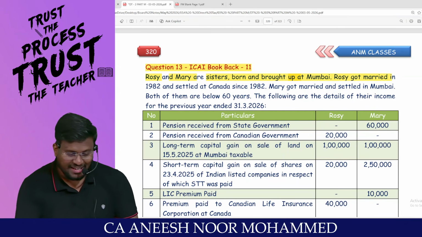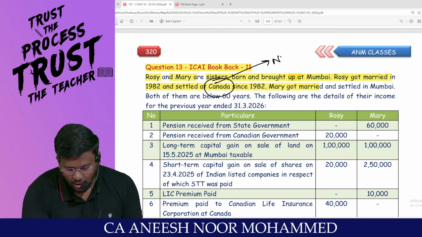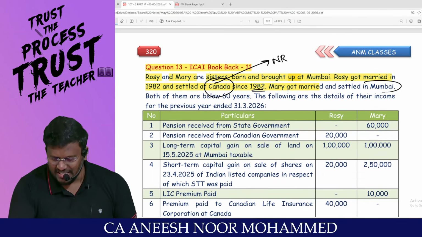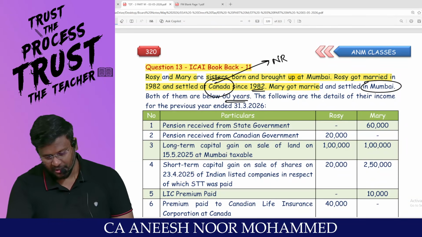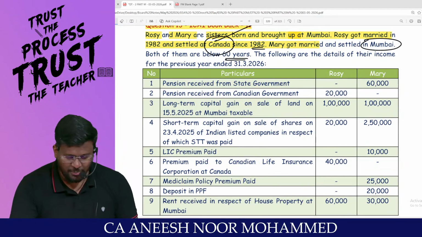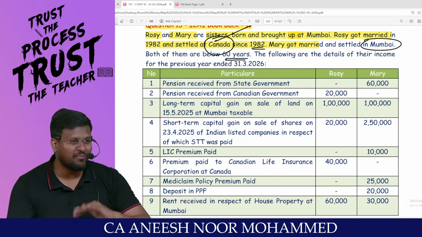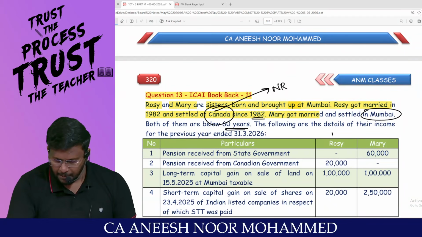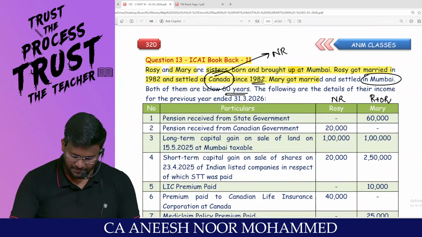Rosie got married in 1982 and settled in Canada. That means Rosie is a non-resident since 1982. Mary got married and settled in Mumbai. Both of them are below 60 years. Following are the details of their income for the previous year ended 31/3/2026. Basically, one game we have played for scope of total income. Rosie is a non-resident, whereas Mary is resident and ordinarily resident. Global income is taxable.